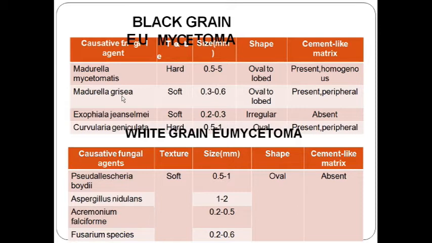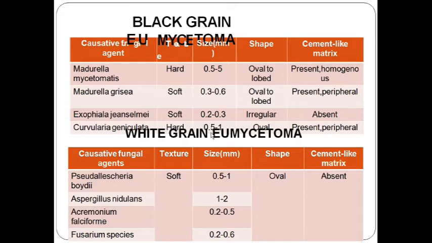So Pseudallescheria and others usually cause soft type of white grain eumycetoma. Apart from this, species like Fusarium are also there, which cause white grain eumycetoma.